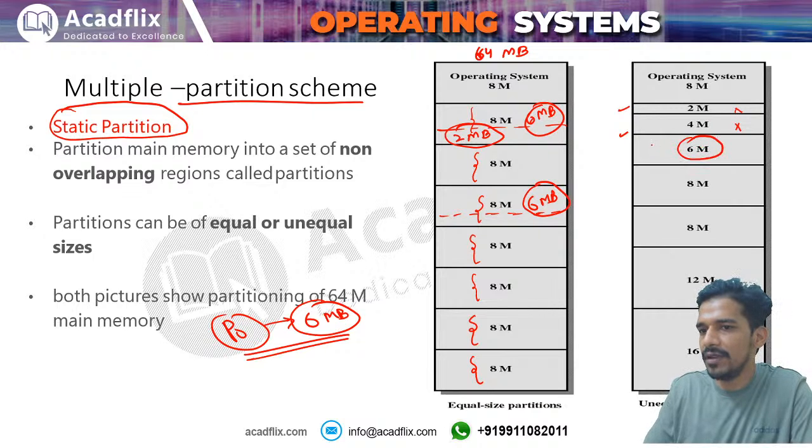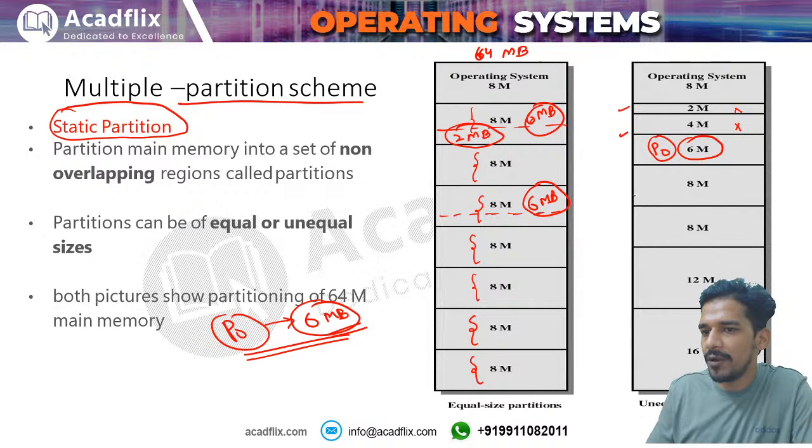This process P0 will be allocated this partition, and process P0 will be stored in the memory in this partition, because in this partition there will not be any wastage, right? The size of the process is also 6 megabytes and the size of the partition is also 6 megabytes. This will completely fit. Okay, this will completely fit the process.